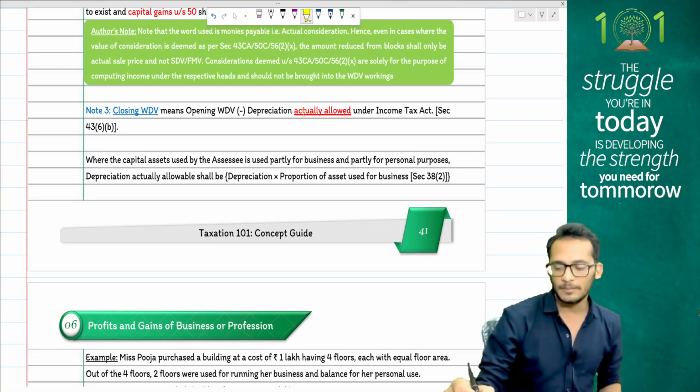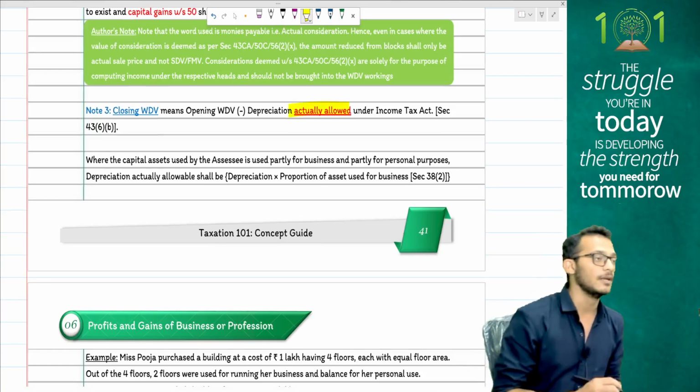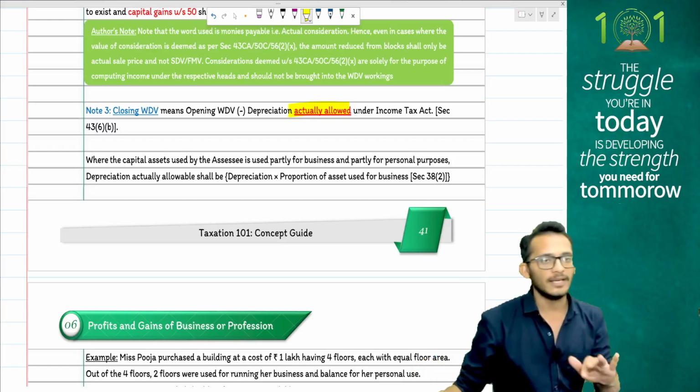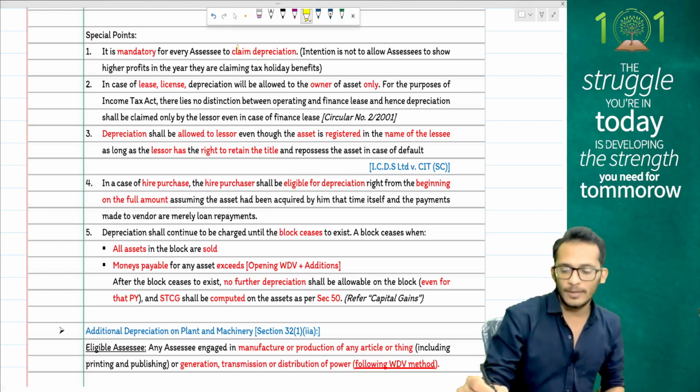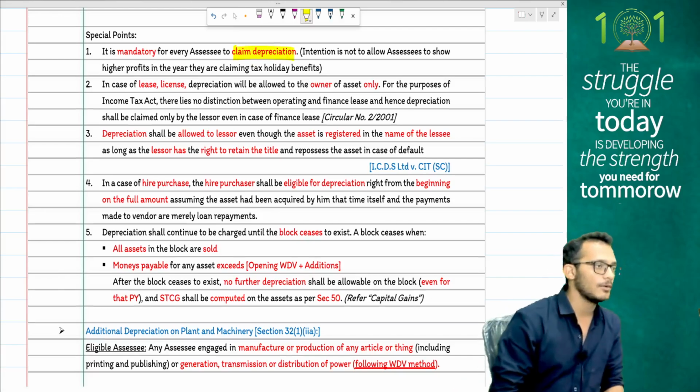When doing WDV depreciation, you are only depreciating depreciation actually allowed. Don't remove any other personal depreciations from the computation. It is mandatory to claim depreciation. You cannot avoid the same.